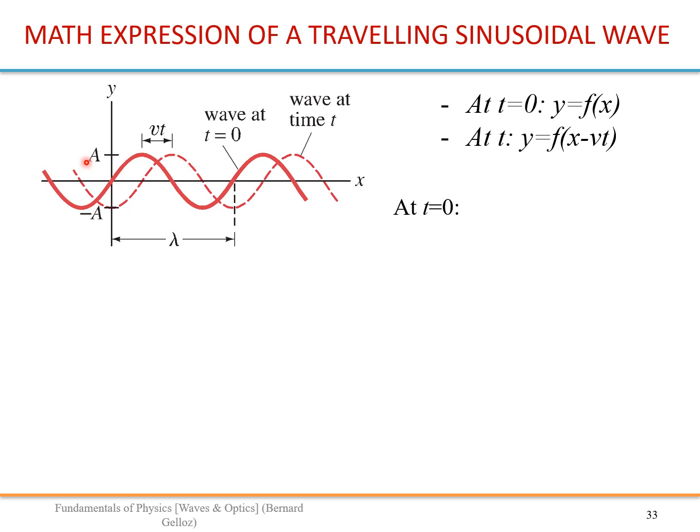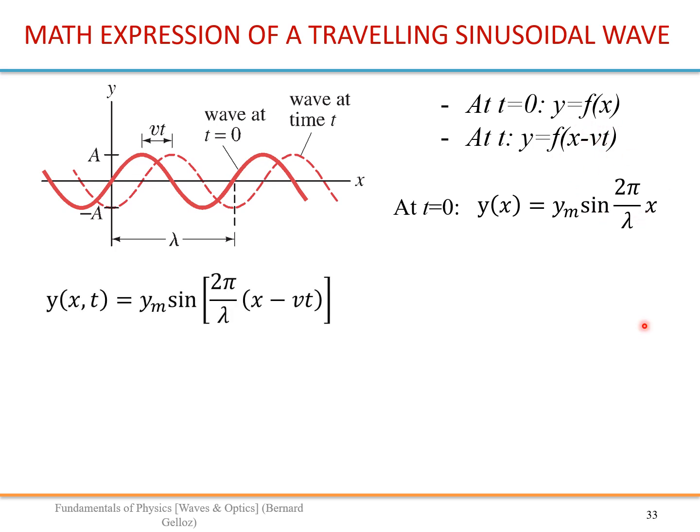Let's actually derive the expression of the sine wave. Okay, so we start at t equals 0, we have this wave. So it is given by this expression. Okay, at x equals 0, y equals 0, you have that. And we want to derive the function at the time t. And we know that at time t, we just need to replace x by x minus vt. So we just write this.